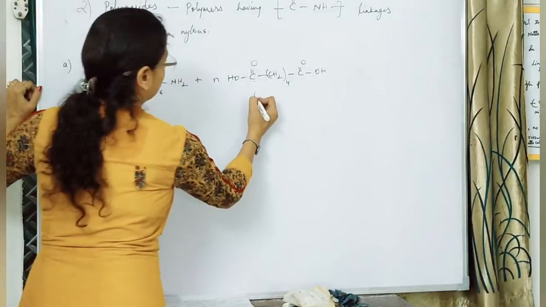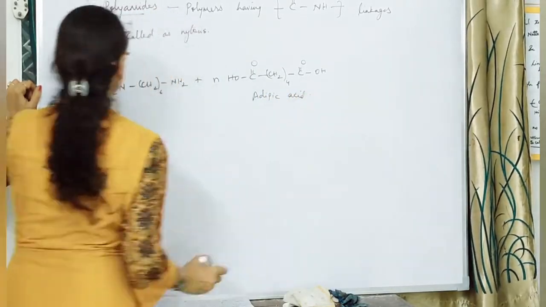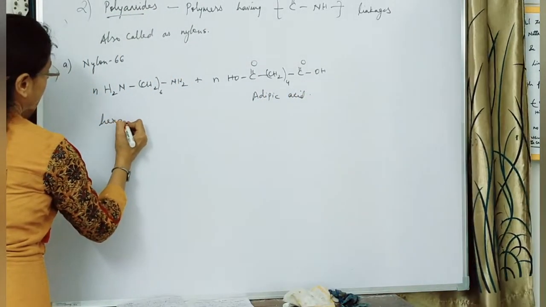Okay, so this is adipic acid. This is hexamethylene diamine.